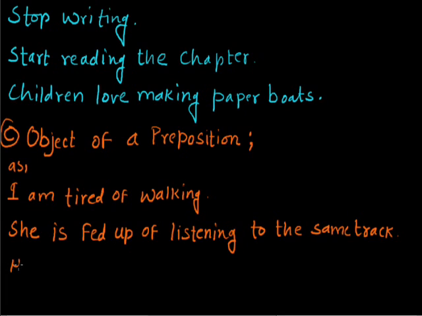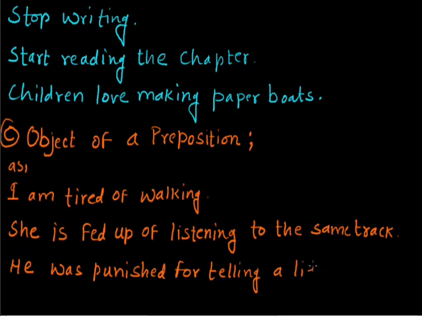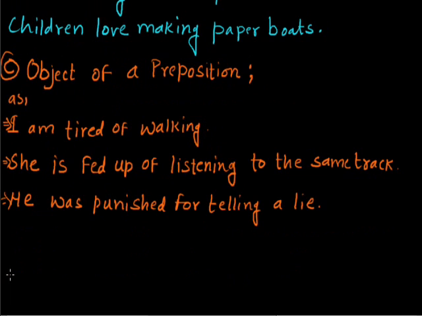He was punished for telling a lie. In these three sentences, we have used the gerund walking, listening, and telling after a preposition of, and for. So here they are acting as the object of the preposition.